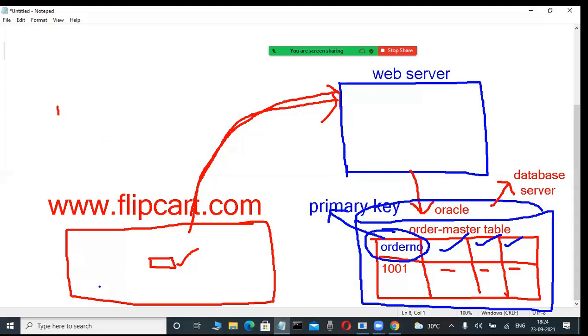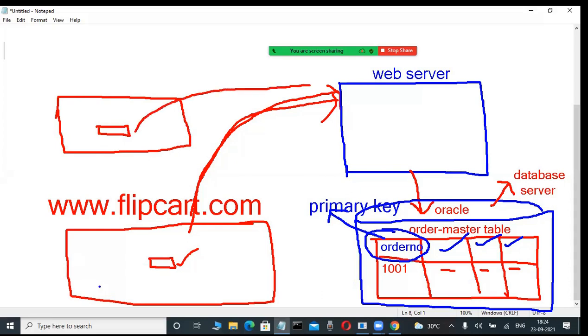Suppose another customer is opening the same site. Maybe he is also interested to purchase the same item, possible or not? Same item possible. Okay, fine. He also decides to purchase the same item. Here this web browser connects to the web server only. This web server connects to where?